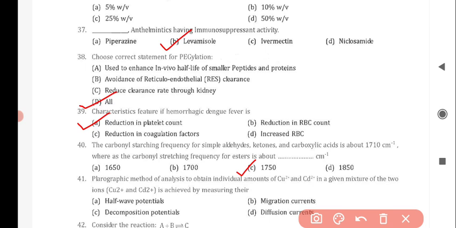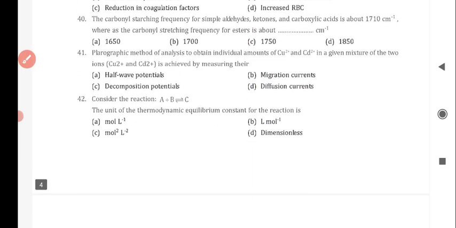Next question is, polarographic method of analysis to obtain individual amounts of Cd2+ and another ion in a mixture of the two ions is achieved by measuring their, and the correct answer is option D, that is diffusion currents. Next question is, consider the reaction A plus B to form C, reversible. The unit of the thermodynamic equilibrium constant for the reaction is, and the correct answer is option D, it is dimensionless.